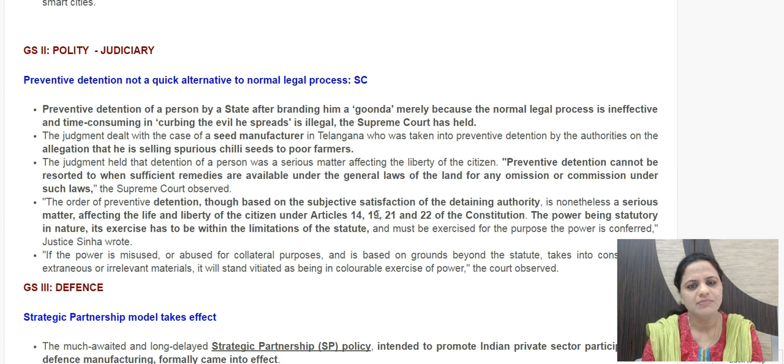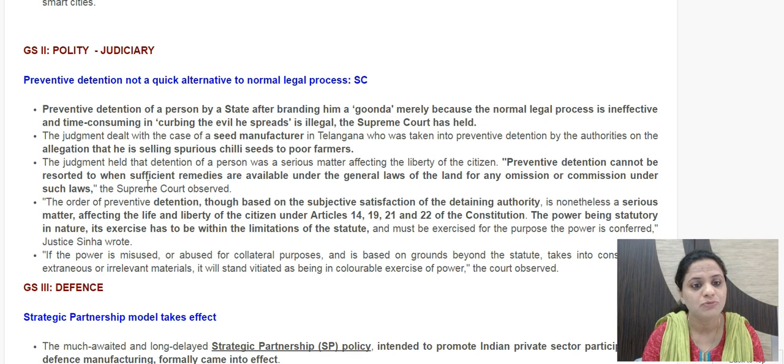The next news item is preventive detention, not a quick alternative to normal legal process, Supreme Court. So this is regarding preventive detention. So this is done by governments when a person is branded as a Gunda. In this present case too, it was a seed manufacturer. So he was put under preventive detention because the government said that he would be selling spurious chili seeds to farmers, to poor farmers.